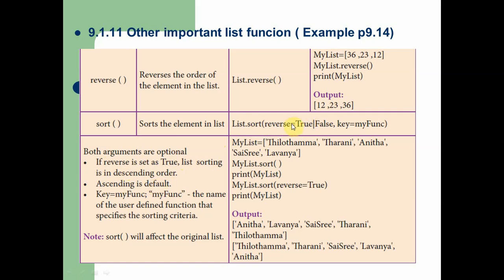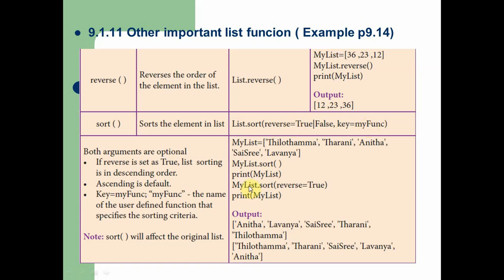If you don't mention any value here, then the sort function accepts it as false, and arranges all the elements in ascending order. Then key is equal to my function, the name of the user defined function that specifies the sorting criteria. If you have any built-in or user defined function where you want to specify the criteria for sorting, then you can specify the function name here by using the key argument. Now in this example we are using only the first argument, the second argument is optional.